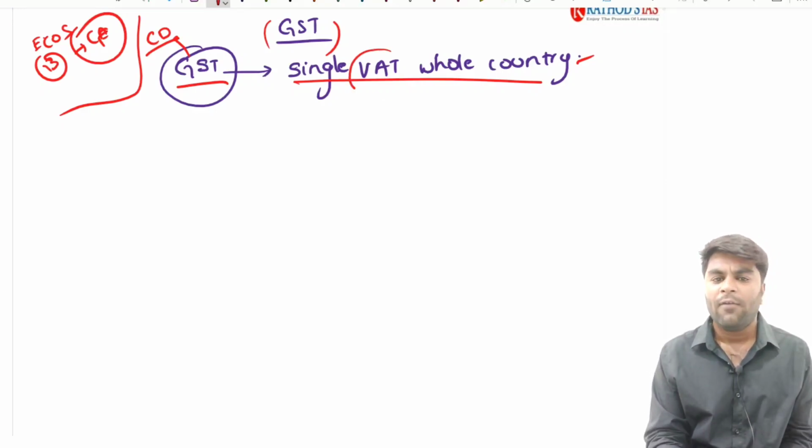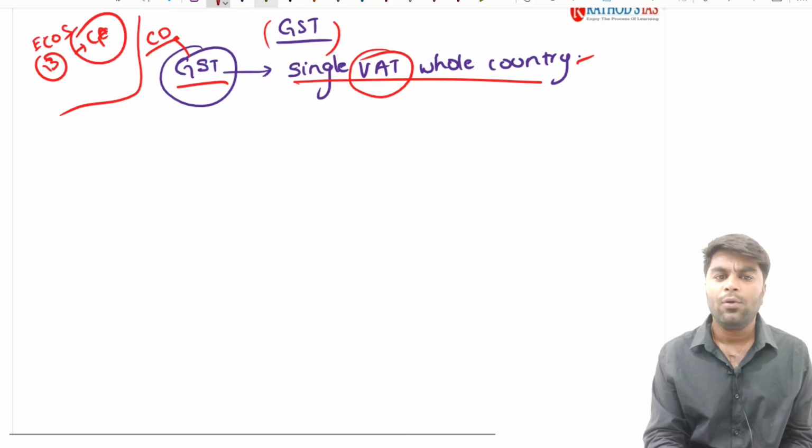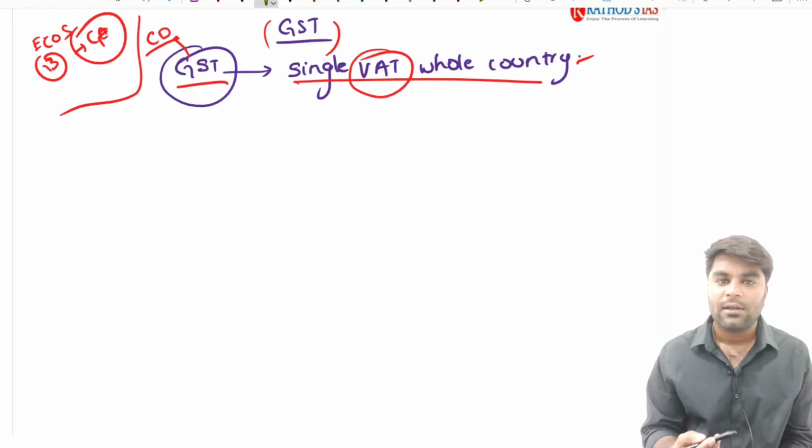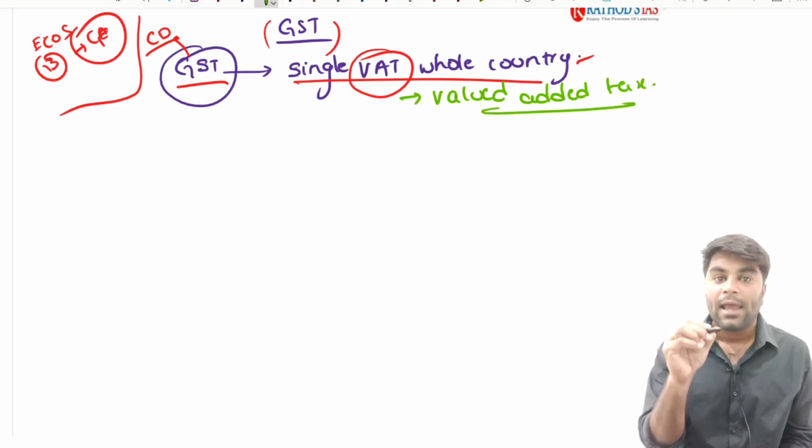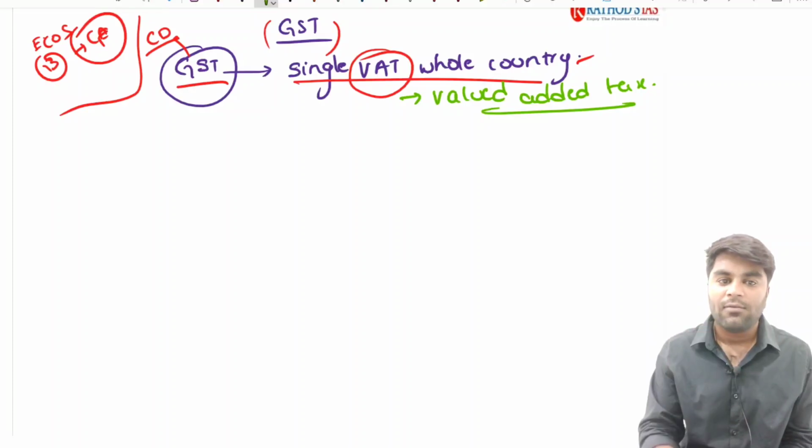Now, everybody knows the meaning, like you have already heard about the meaning of VAT. Can somebody try to expand it? VAT means value added tax. There is a tax called value added tax, and the way in which value added tax works in the country is the same way in which the GST is currently working in the country.